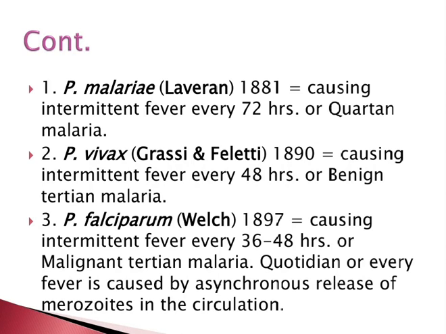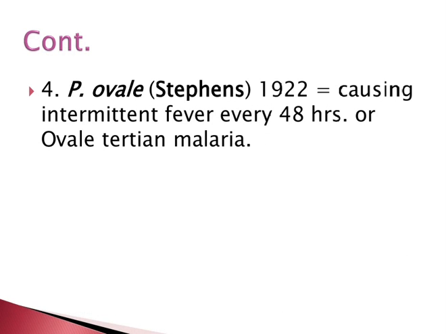Plasmodium falciparum, causing the intermittent fever every 36 to 48 hours. This was found by Welch. This is a malignant tertian malaria. Quotidian or daily fever is caused by asynchronous release of the merozoites in the circulation. The fourth one is the Plasmodium ovale, found by Stephens in 1922, causing the intermittent fever every 48 hours, or ovale tertian malaria.